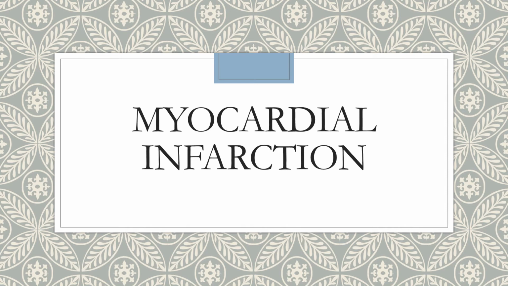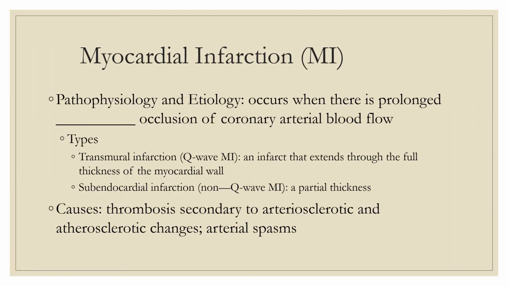Alright, now we're going to talk about a myocardial infarction, aka a heart attack. This is still in chapter 25 of TIMB. An MI occurs when there is a prolonged total occlusion of the coronary arterial blood flow. There are two different types, a Q wave MI, which is an infarct that extends through the full thickness of the myocardial wall. Then you have a non-Q wave MI, which is a partial thickness.